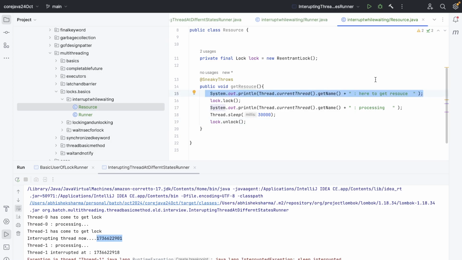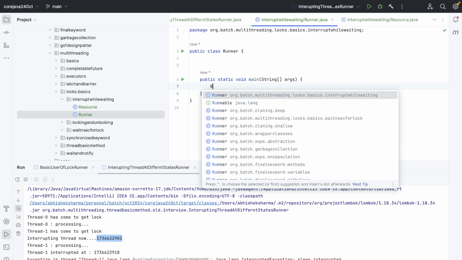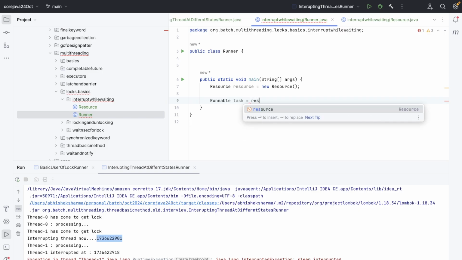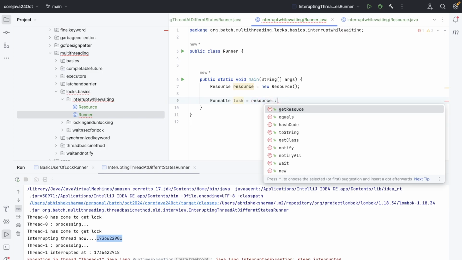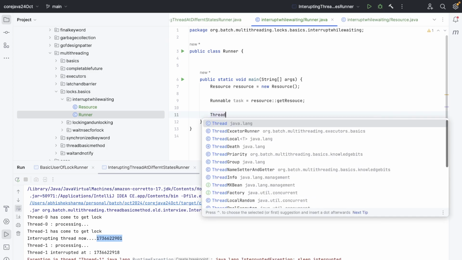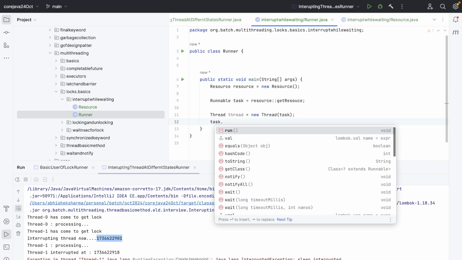Simple. Multiple threads would come here, but only one thread will move ahead, right? So it's in the runner. Let's create the resource first. Resource equals new Resource, and now create a task, a Runnable task, and the task will be resource.getResource, and I need to create 2 threads now. A normal thread, new Thread, and then I will submit the task, and then call start.